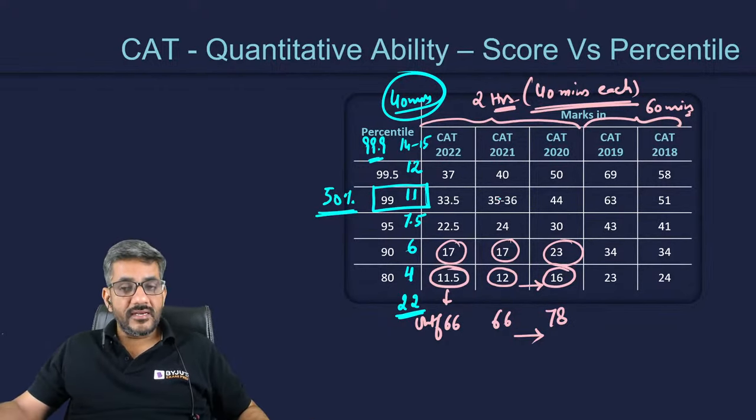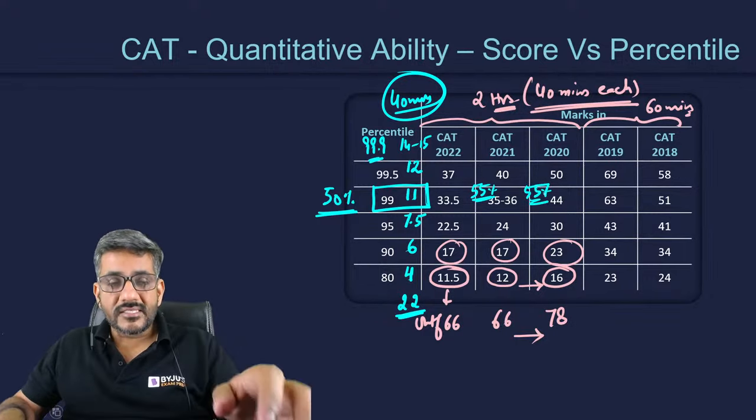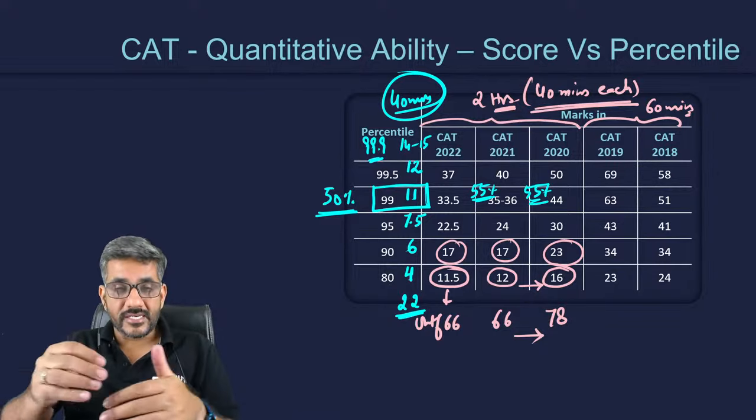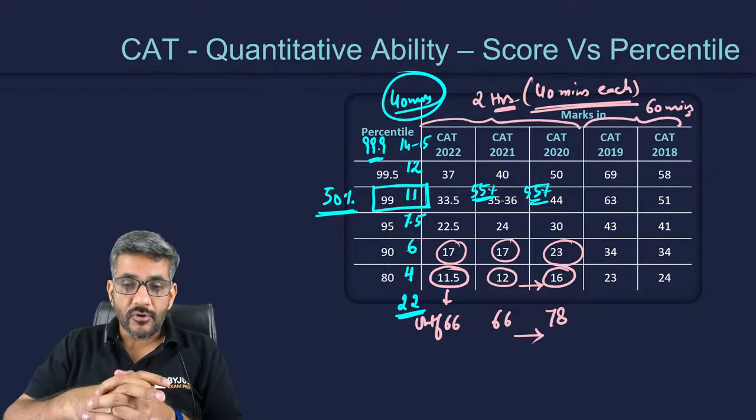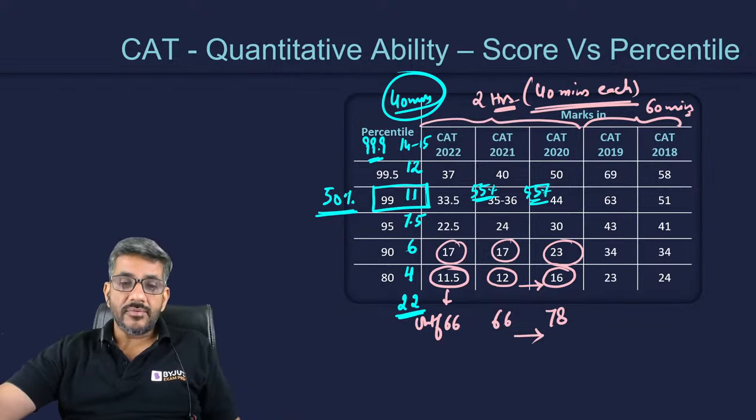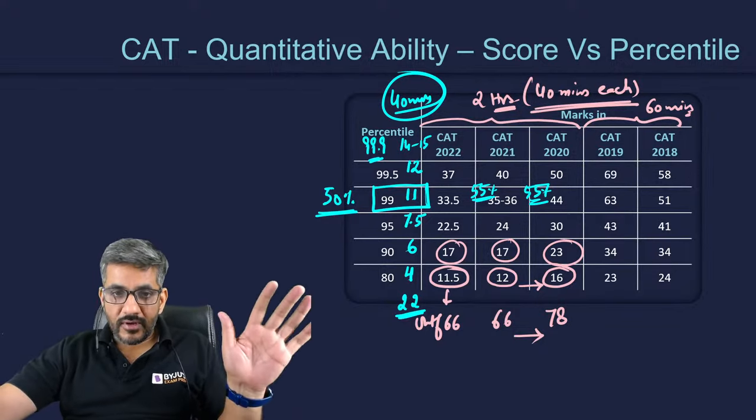The year before that, it was one question more. So you can say it was approximately 55%. And a year before that, it was once again somewhere around 55 or 60%. So this is the percentage of the QA section that you would be focusing upon to score a 99 percentile. I hope all of you are getting my point.